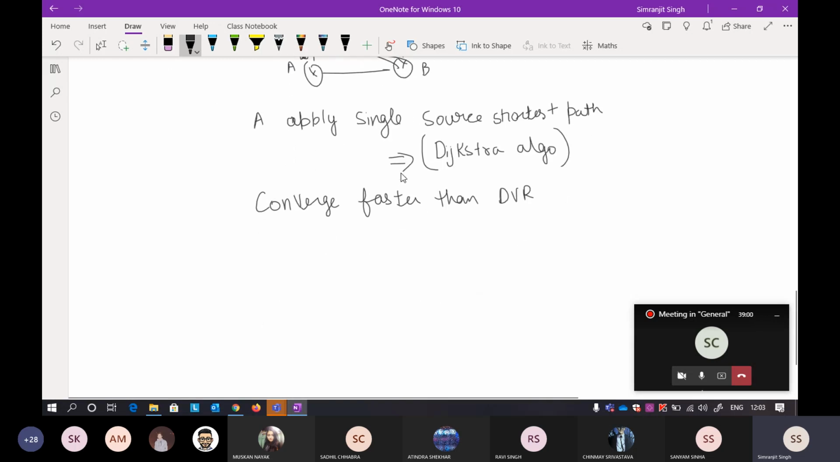Now the problem about convergence was solved. It can converge faster than DVR, because by using Dijkstra's algorithm, you can easily apply it on the routing table, and you get the shortest path between two routers. Now, what are the problems that arise?